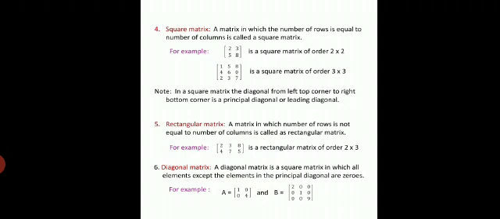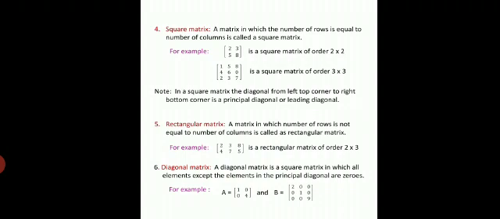In the first example of square matrix, 2 and 8 are the principal diagonal, and in the second example of 3 rows, 3 columns, 1, 6, 7 are called the principal diagonal or leading diagonal.